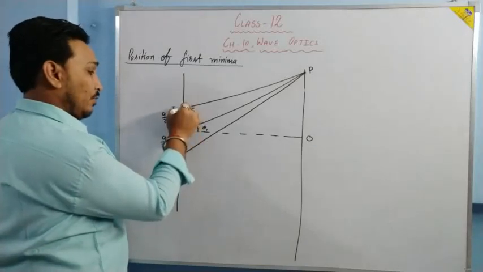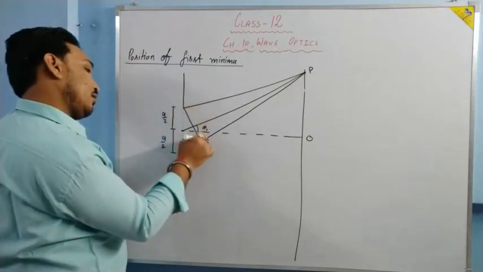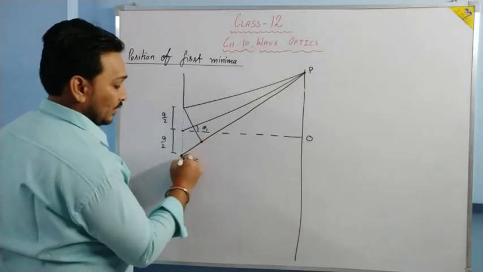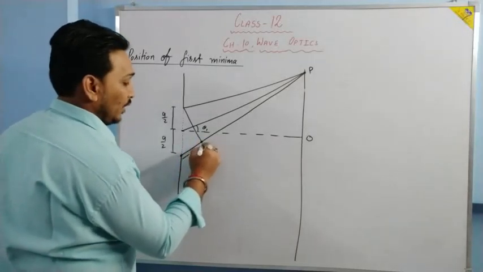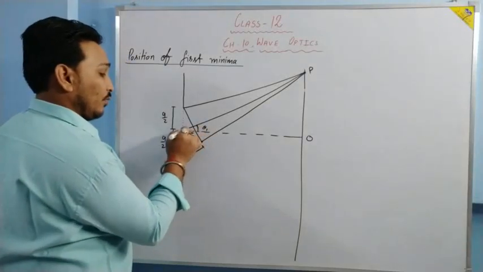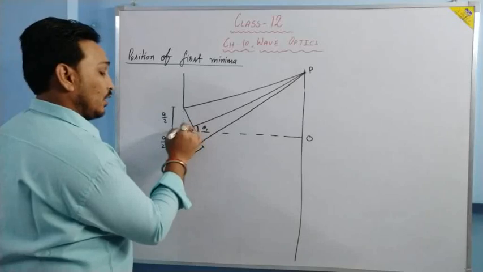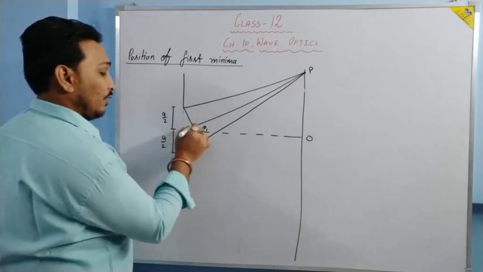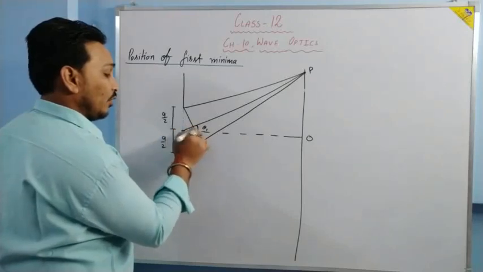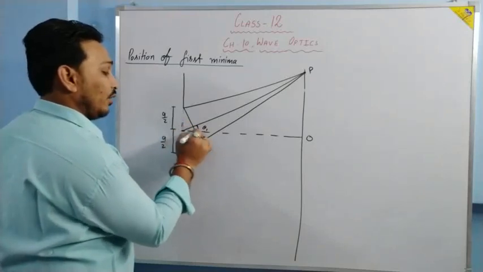If we draw a perpendicular to understand the path difference, then this is going to be the path difference P. If this angle is theta 1, then this angle is going to be 90 minus theta, because these two lines are perpendicular to each other.